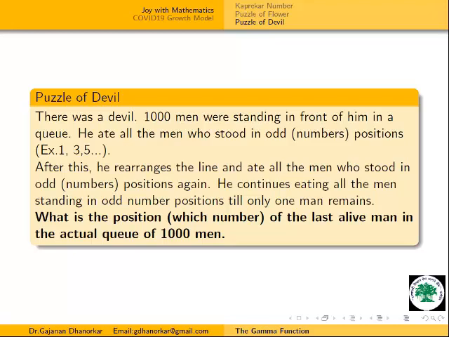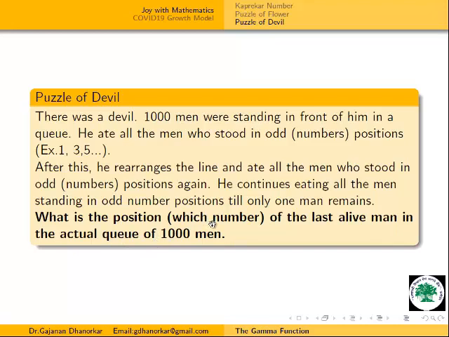In this way, successively, he eats only odd positions after rearranging. Then the question is, which one is the last man alive in this queue of 1000 men?